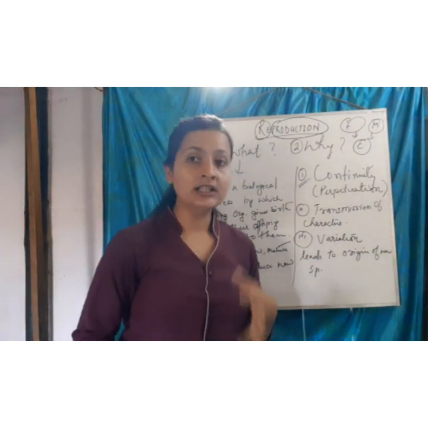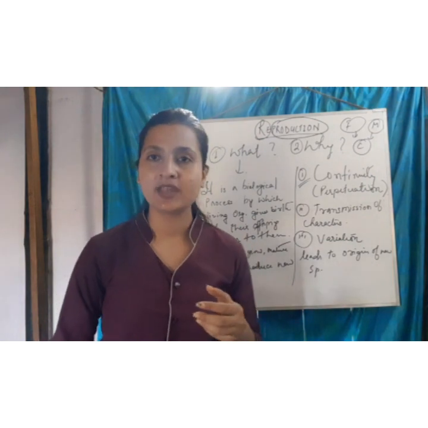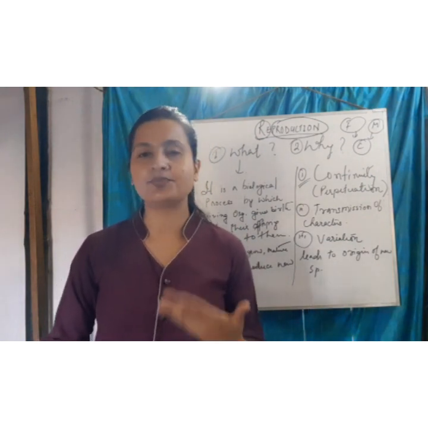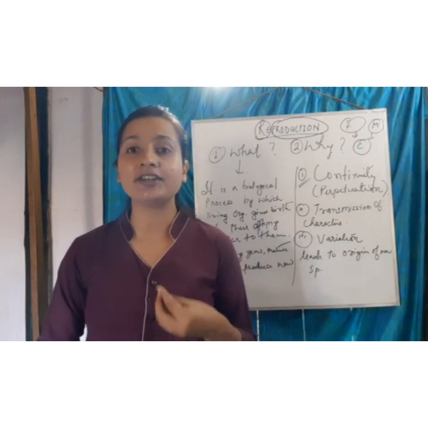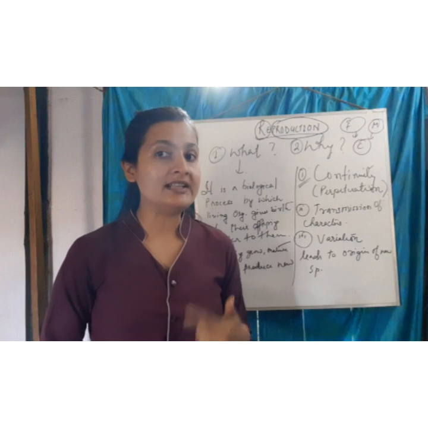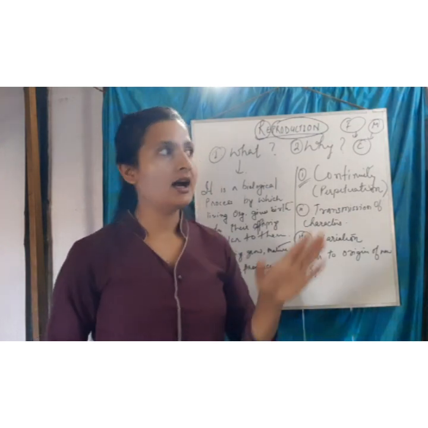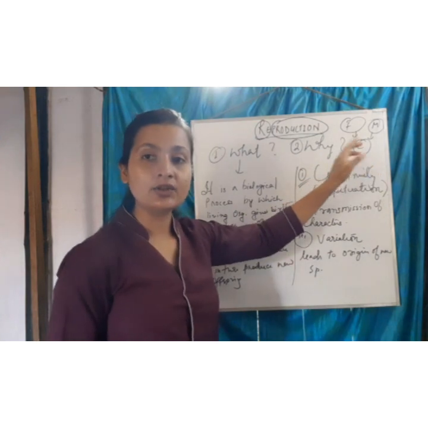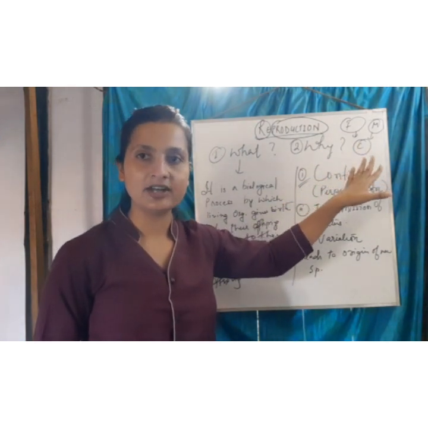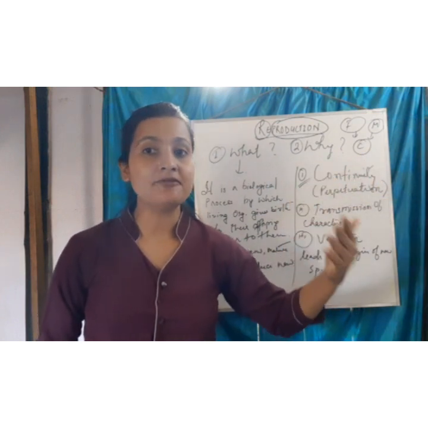Then the third point is variation. Variation in living organisms. Reproduction brings variation, a change, a difference in a living organism, which leads to the origin of new species. Though a child looks like his or her father or mother, still there is a little difference in them.